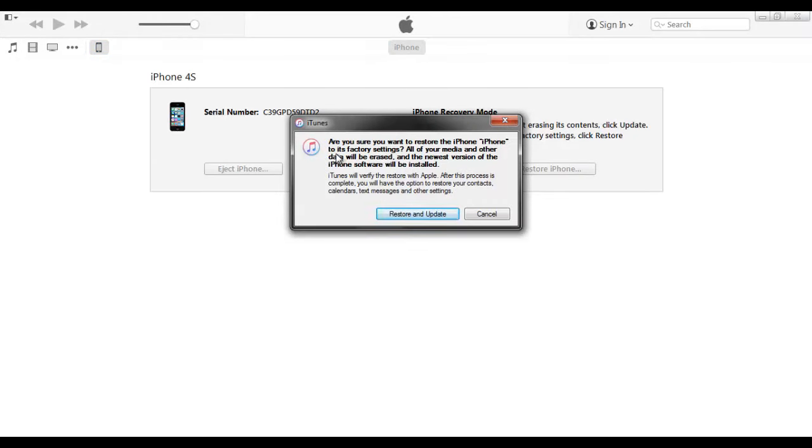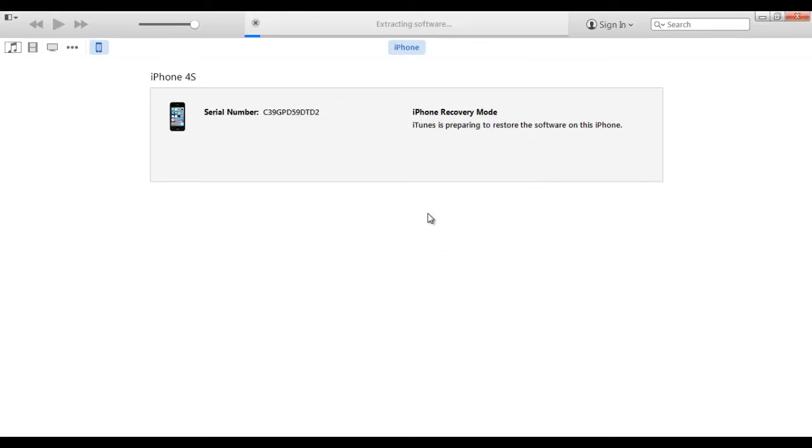Are you sure you want to restore your iPhone? Click restore and update. If you don't have it, you should download it, and then it extracts the software. For now I have it, so it's extracting software. Just wait.